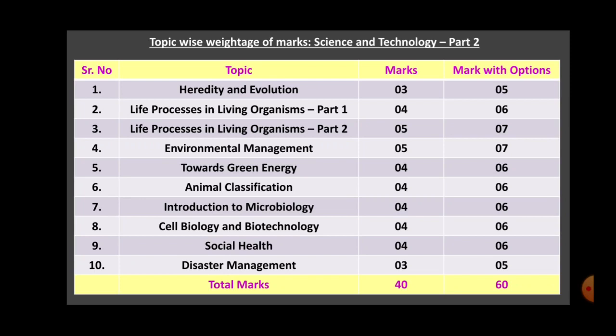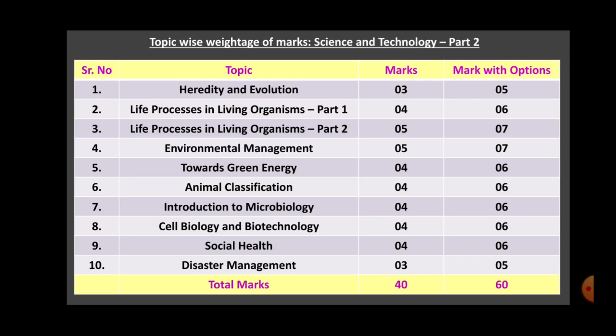Environmental Management, again very important: 5 marks question will be asked, with options 7 marks. Lesson number 5, Towards Green Energy: 4 marks, and with options 6 marks. 6th lesson, Animal Classification. 7th, Introduction to Microbiology. 8th, Cell Biology and Biotechnology. And 9th, Social Health.